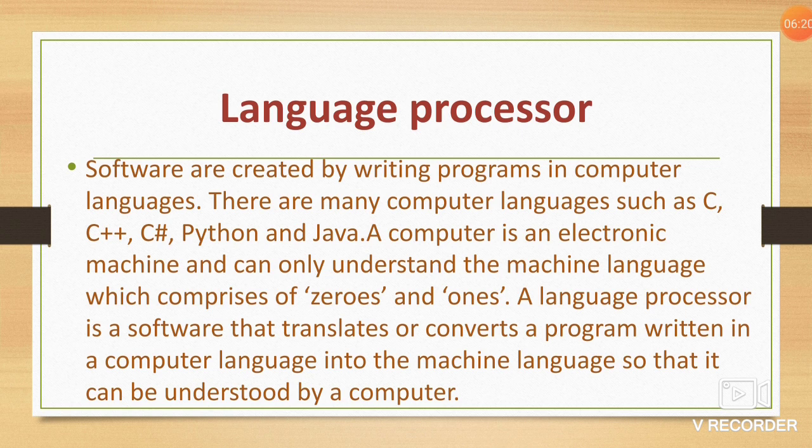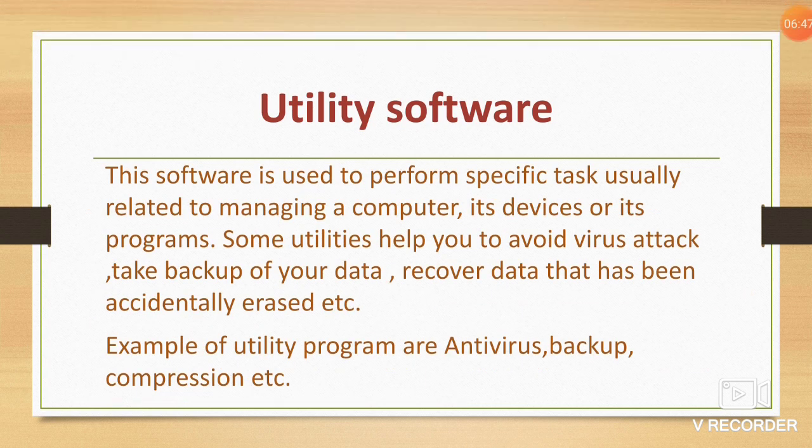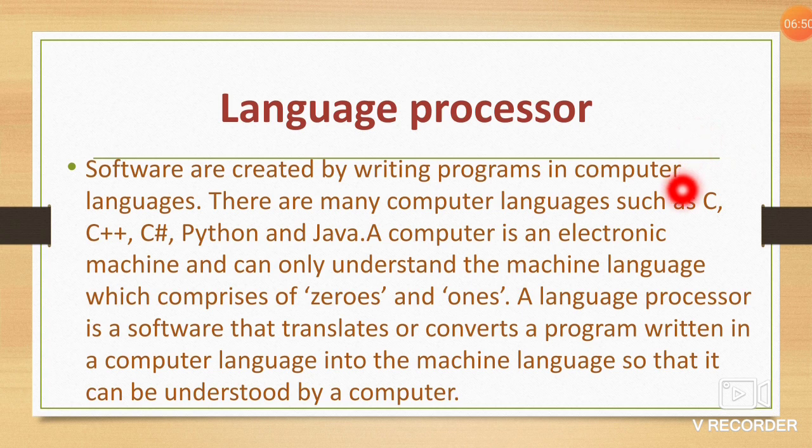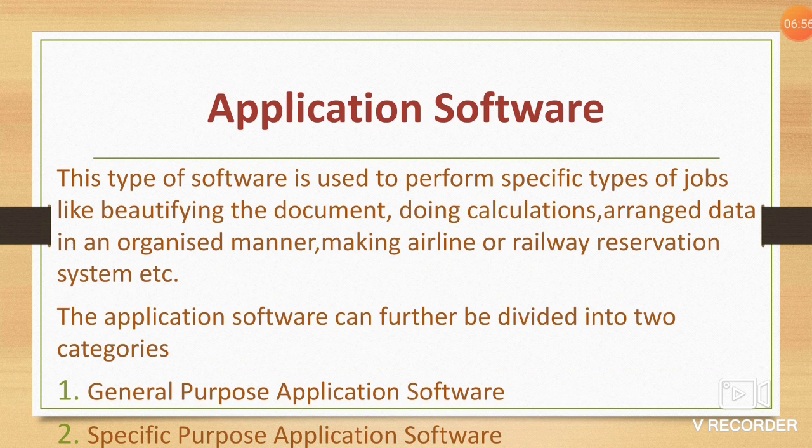What does the language processor do? A language processor is software that translates or converts a program written in a computer language into machine language so that it can be understood by a computer. So what is the use of a language processor? A language processor converts a computer language into machine language. Some computer languages are also given, like C, C++, Python, Java, etc.